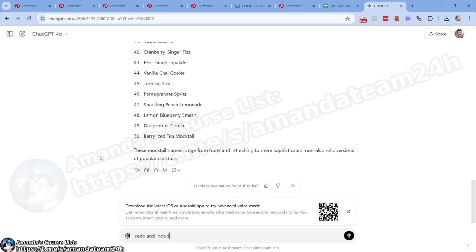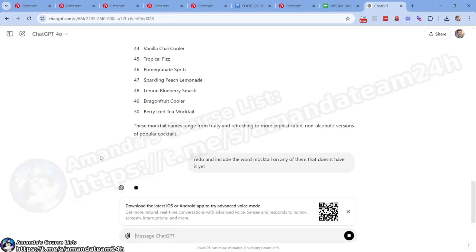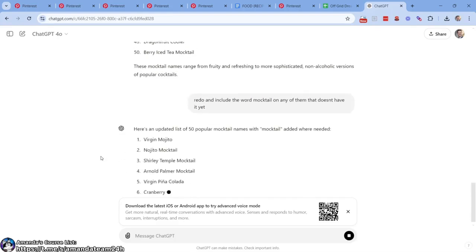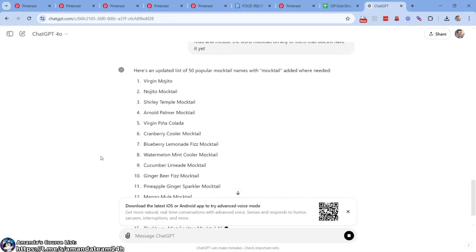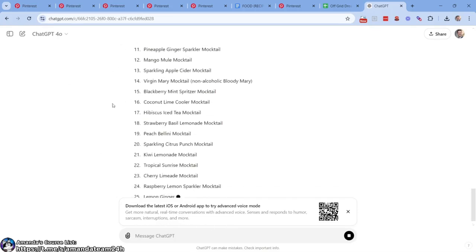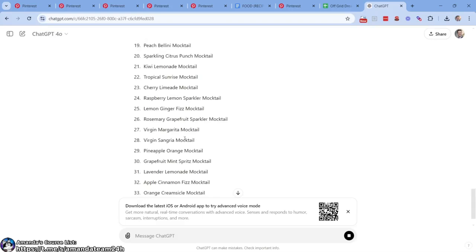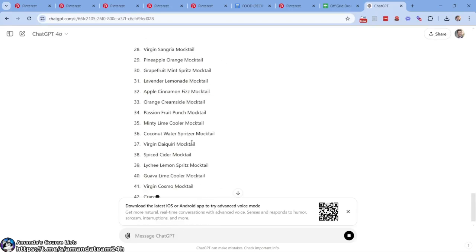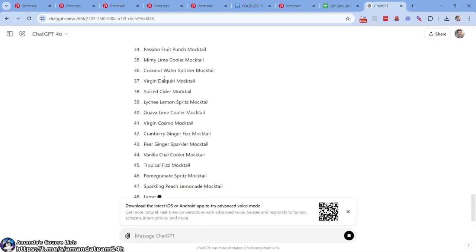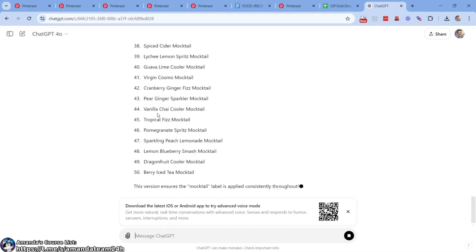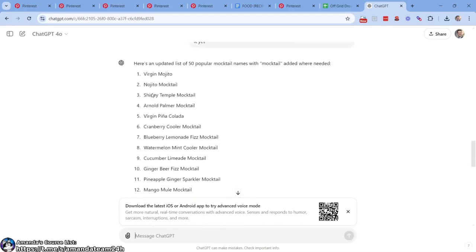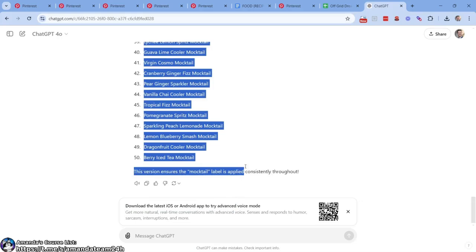Redo and include the word mocktail on any of them that doesn't have it yet. Reason being, I just want to have that for SEO purposes, right? Maybe someone doesn't know a lemon ginger fizz is the mocktail variant, right? Virgin kind of denotes that too, right? But mocktail definitely does, and it hits that variant.